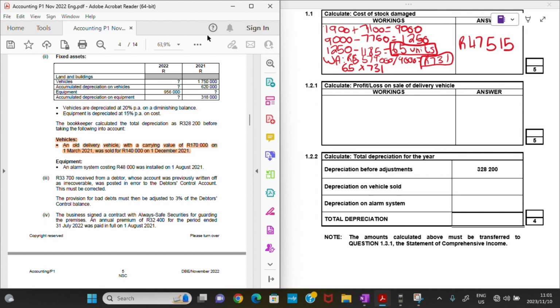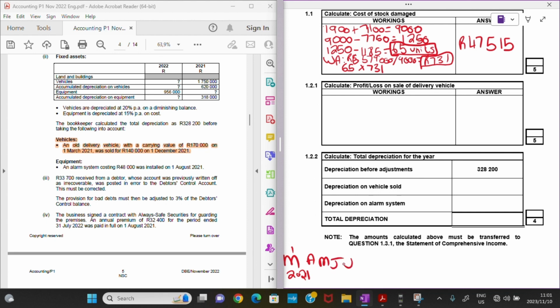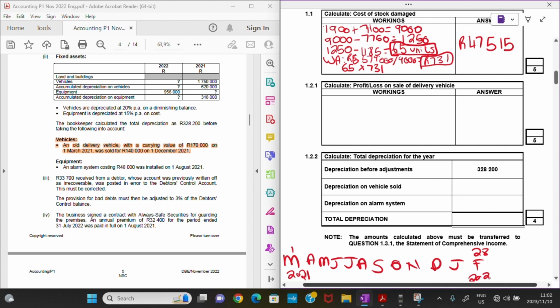So we are going to need the following. First of all, we're just going to have to write down the months of our financial year. We know that our financial year starts on the 1st of March 2021. After March, we have April, May, June, July, August, September, October, November, December, January, February, and it ends on the 28th of February 2022.